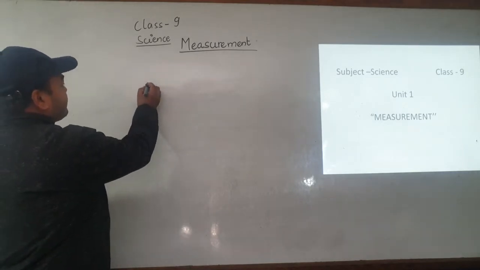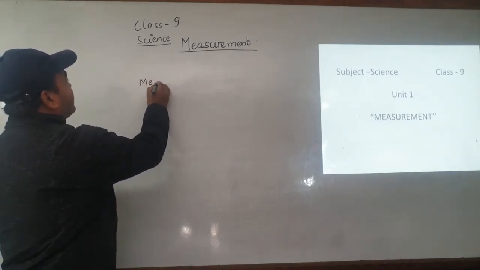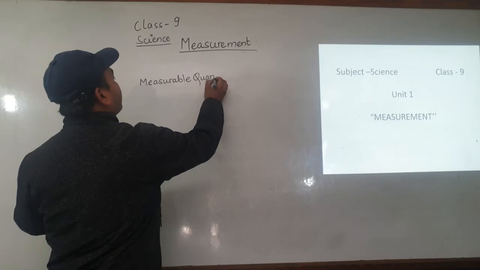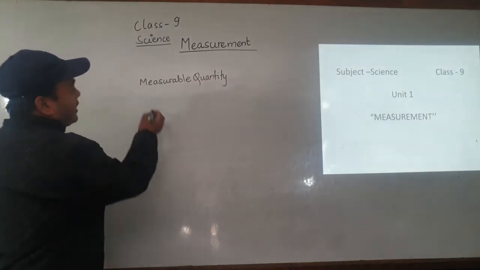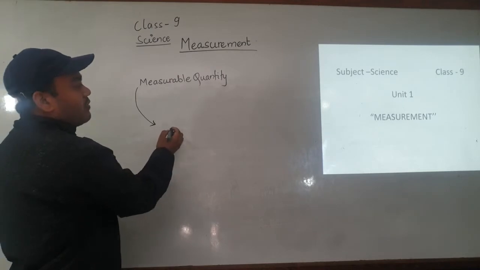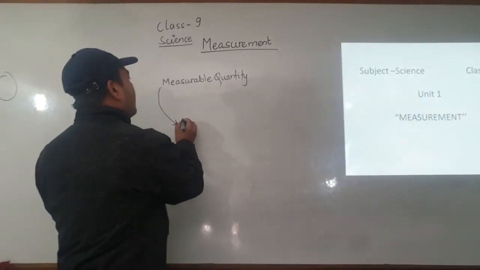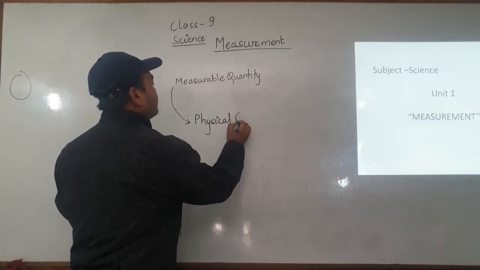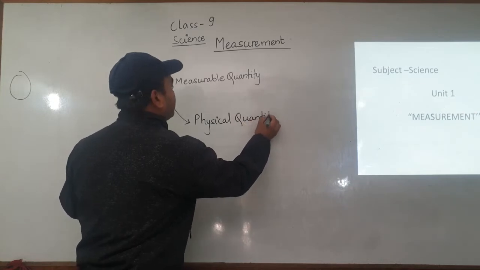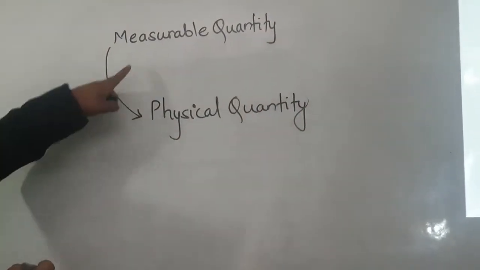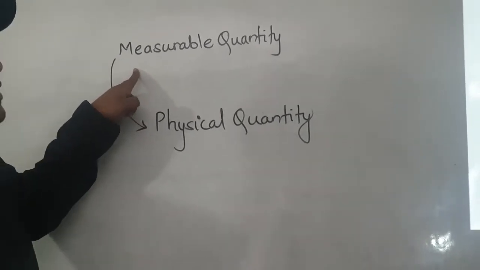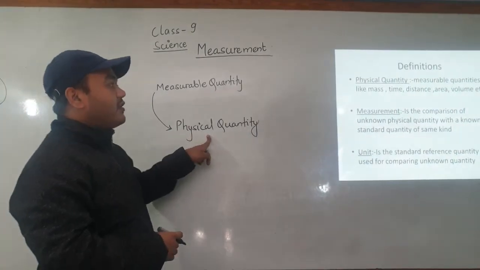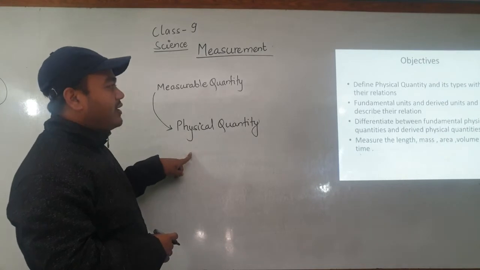In science, we only discuss measurable quantities, and this measurable quantity we call a physical quantity.